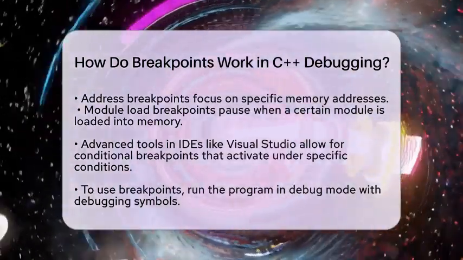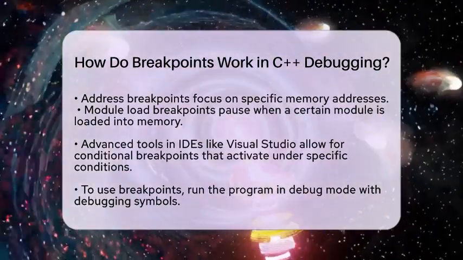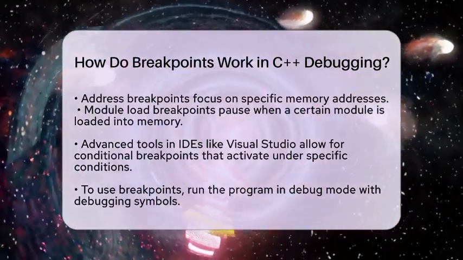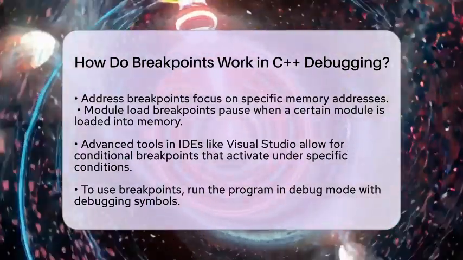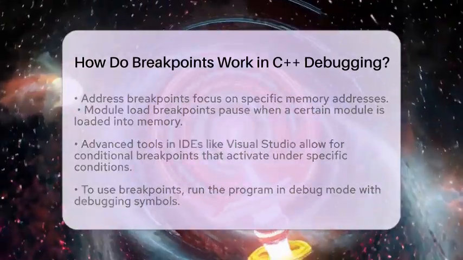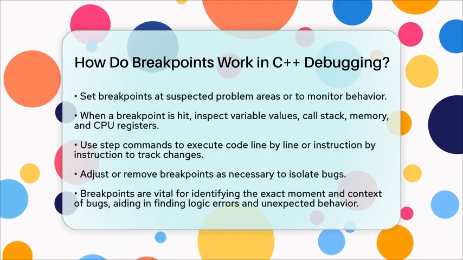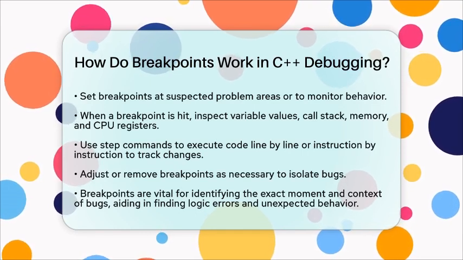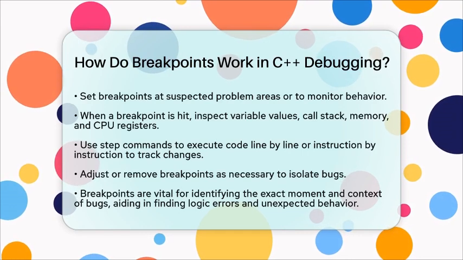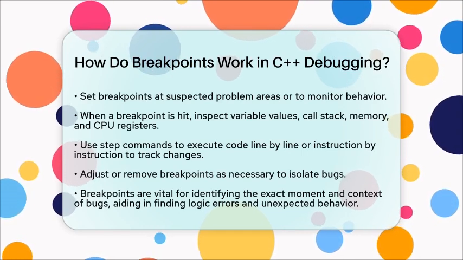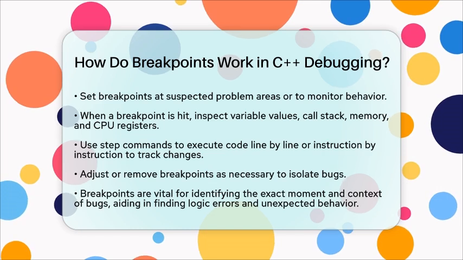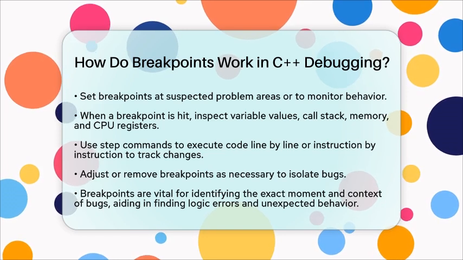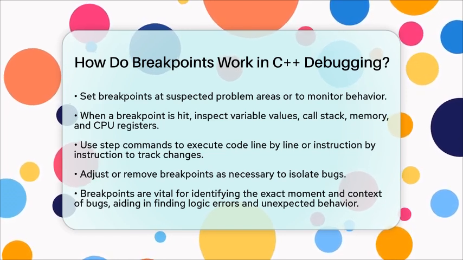To use breakpoints effectively, start by running your C++ program in debug mode, which includes extra debugging symbols. Set breakpoints at lines or functions where you think there might be issues or where you want to check behavior. When the breakpoint is hit, take the time to inspect the current state of your program. Look at variable values, the call stack, memory content, and central processing unit registers. You can also use step commands to execute your code line by line or instruction by instruction to see how the program state changes. Adjust or remove breakpoints as needed to narrow down the cause of any bugs.